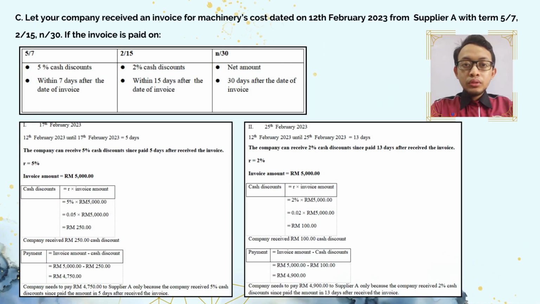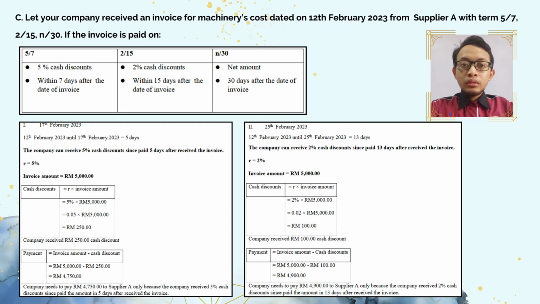I will continue with question C. Our company received an invoice for the machine, dated 20 February 2023, from supplier A, with terms 5/7, 2/15 and n/30. The invoice is paid on 17 February 2023 after receiving the invoice. This shows that the company took 5 days to pay back and receives a 5% discount.